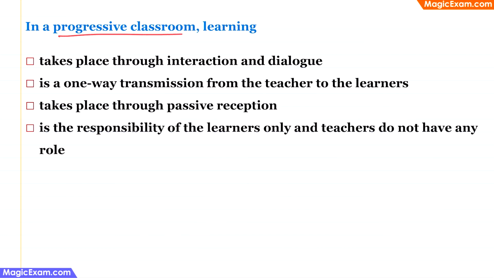In a progressive classroom, learning happens through which of the following process? Let's look at all the options. The last one says, is the responsibility of the learners only and teachers do not have any role. This is a completely incorrect statement, because how is it possible that teachers do not have any role in the classroom? So this statement can be directly eliminated.